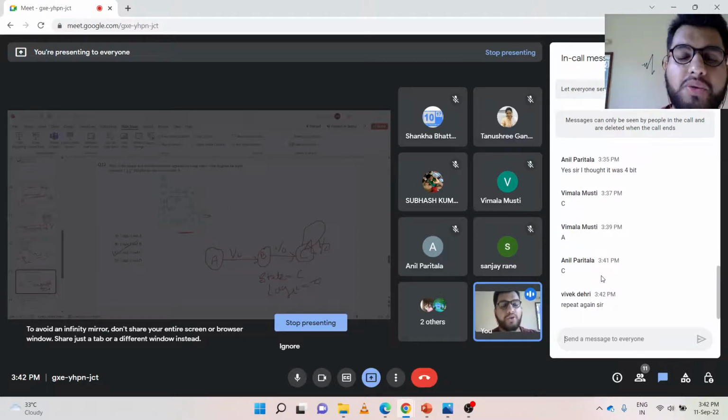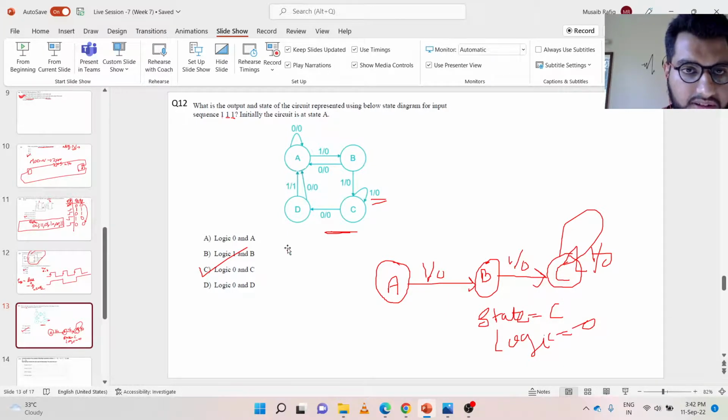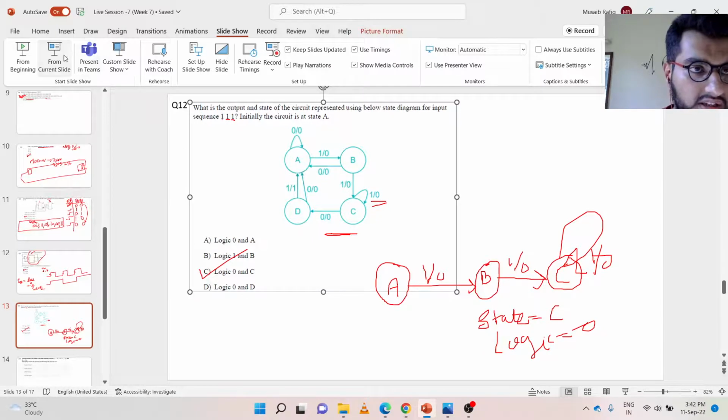Okay, Vivek, you want me to repeat it? Sure. Which circuit? This is the state diagram. This represents the circuit. The state diagram itself represents the circuit, whatever is happening here. So I'll just repeat it for Vivek. He has asked me to repeat it.